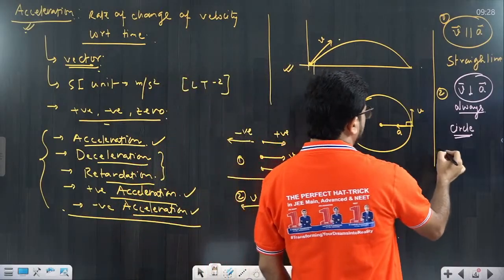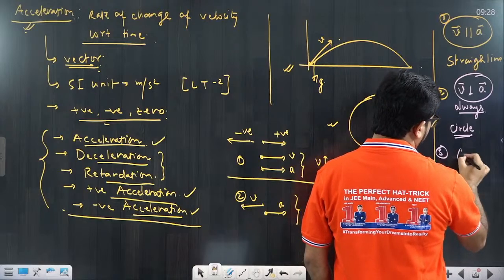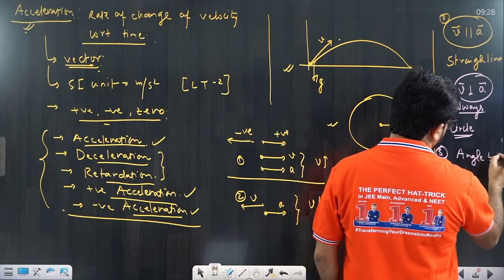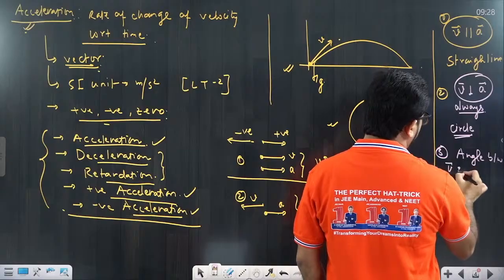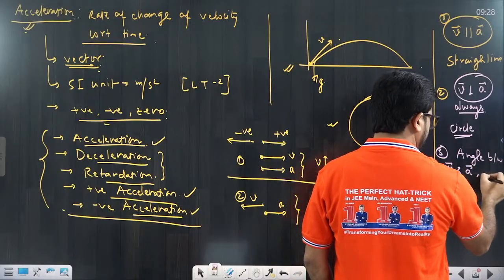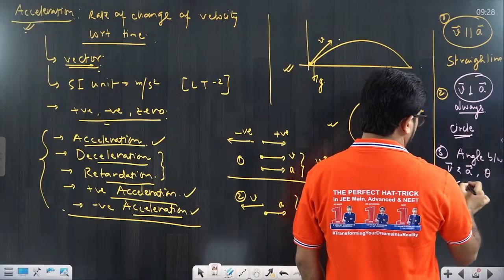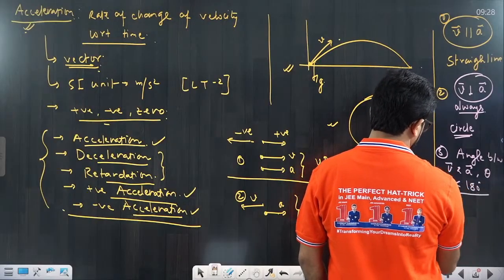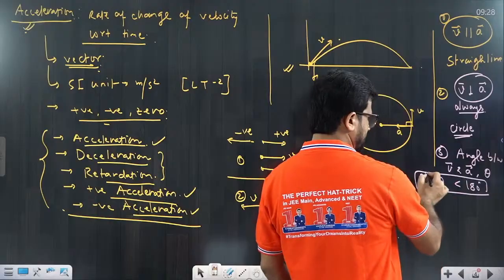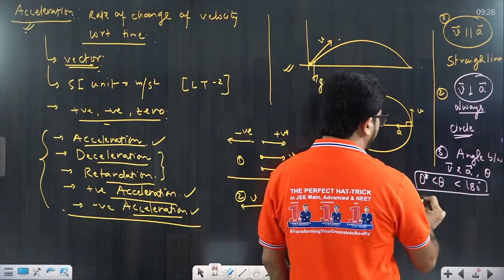The third case: if the angle between velocity and acceleration is theta, and theta can be any value from 0 degrees to 180 degrees, and it is also changing, then we call it a parabolic path.